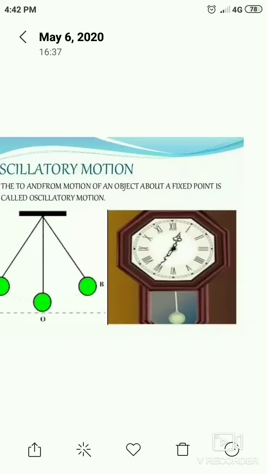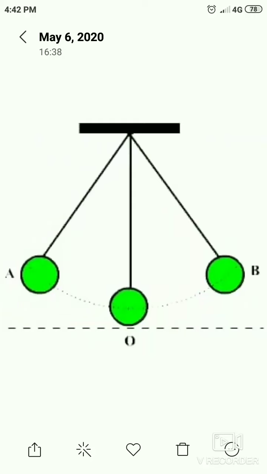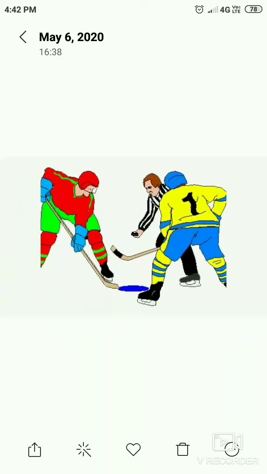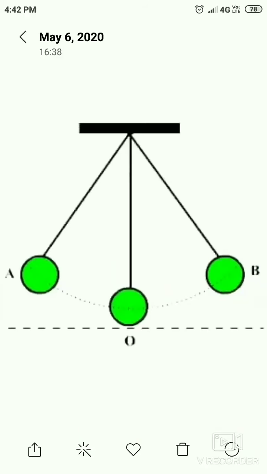Next one is repetitive motion. When an object moves such that it repeats its motion after a certain interval of time, it is said to be in repetitive motion. There are two types of repetitive motion. One is periodic motion, another one is non-periodic motion. The first one, periodic, is motion that repeats itself after a regular interval of time. It is called periodic motion only.